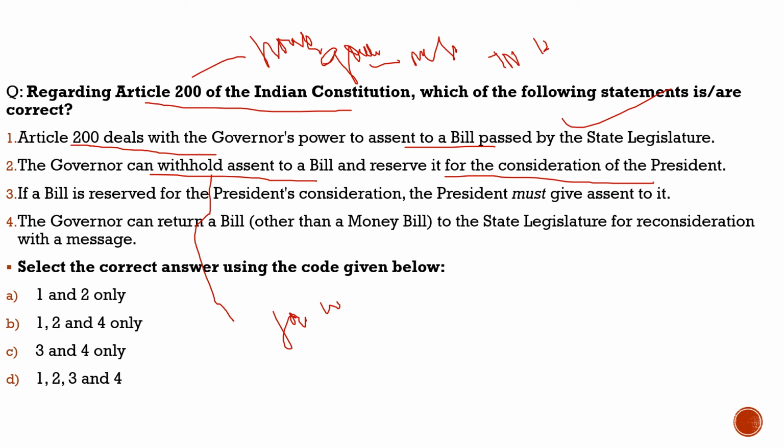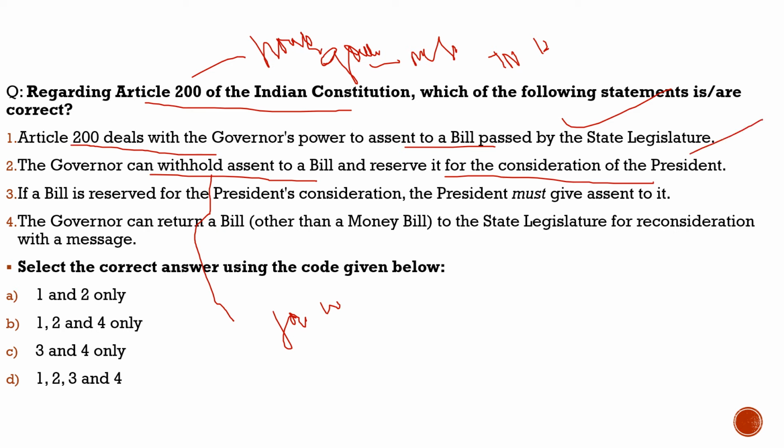When the bills are passed by the state legislature, he would withhold them, or he will send it to the president, and he would delay the process of the legislation in the particular state. Because there is no particular time limit within which he has to give the assent. This is the major reason of the controversy. But with respect to this question, this statement is 100% correct. It is under Article 200.